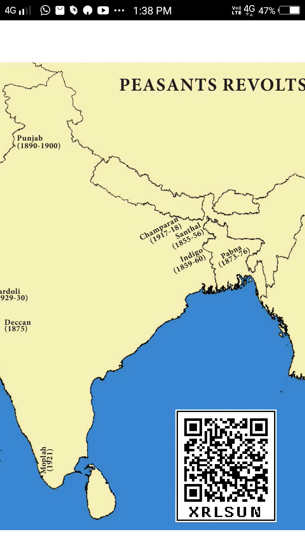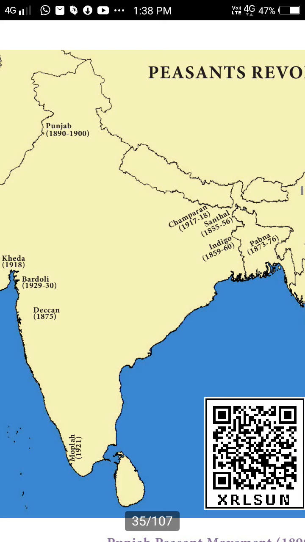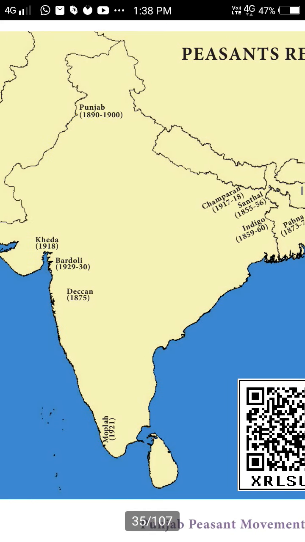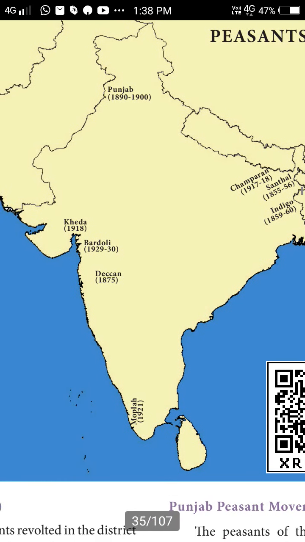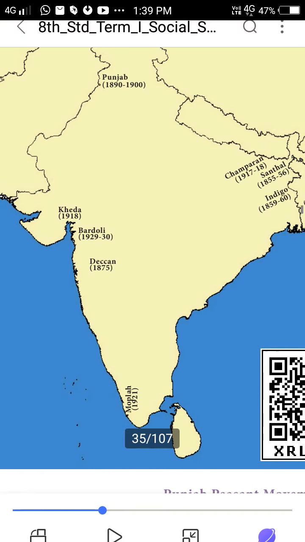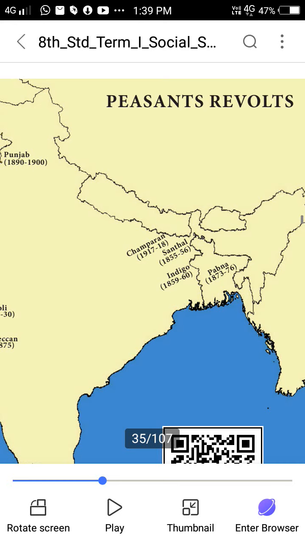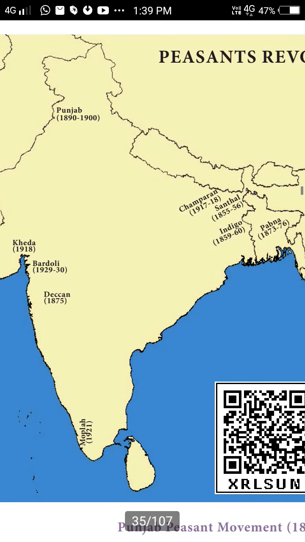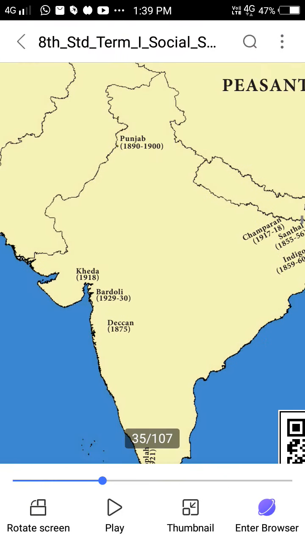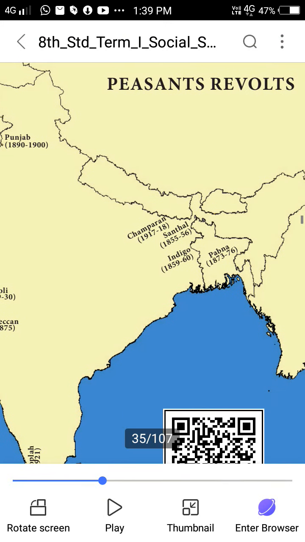The next one is the Santhal rebellion, 1855 to 56. Indigo Revolt, 1859 to 60. Then the Pabna Revolt, 1873 to 76. Then Mopla, 1921. All these places took part in peasants' revolts during the British rule in India.